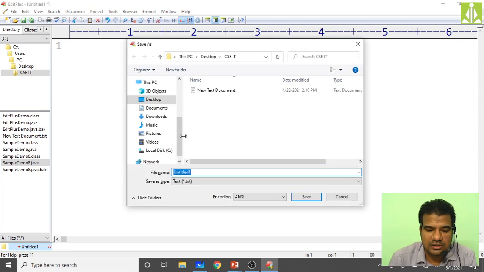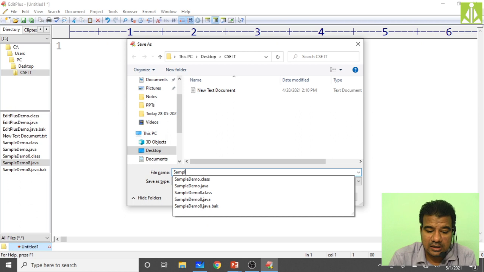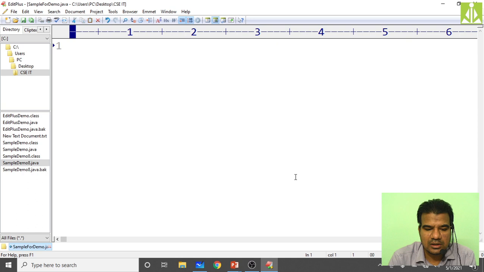Here I'm going to save my program as SampleForDemo.java. The program name I have taken, the same name I have to take over here for my class, SampleForDemo.